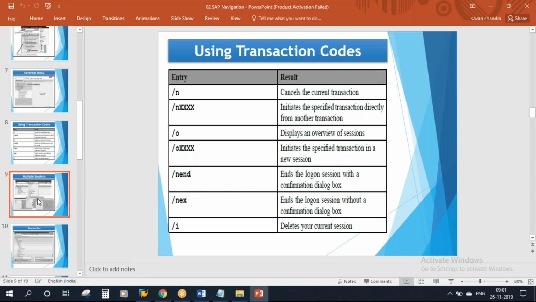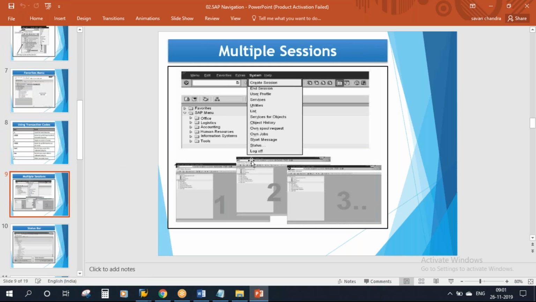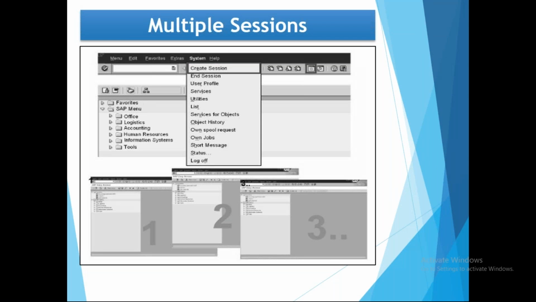Next we will be discussing working on multiple sessions. In SAP, you have the option of working on multiple sessions at the same time. You can open multiple sessions and work on them simultaneously, which means you can do multiple transactions simultaneously, like in our web browser where we open multiple websites. Same thing here. So how do you open multiple sessions?